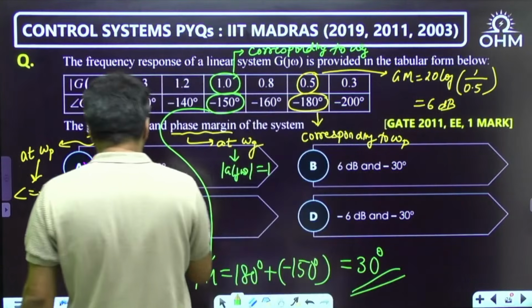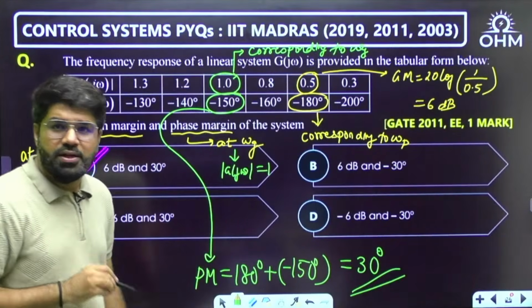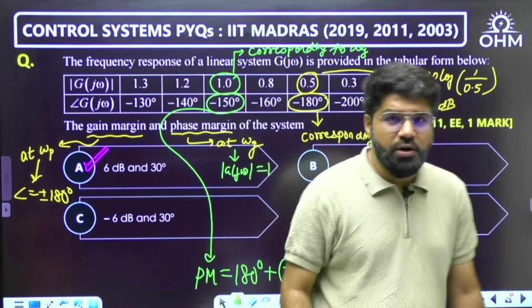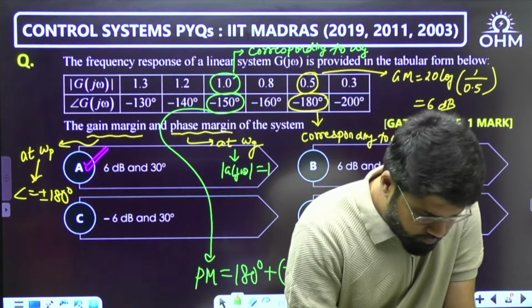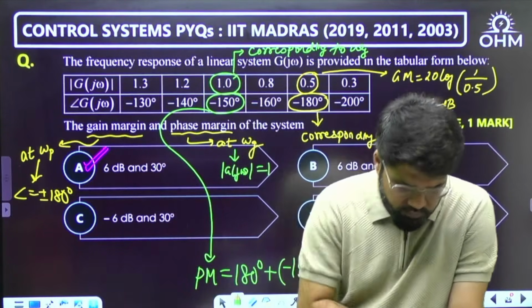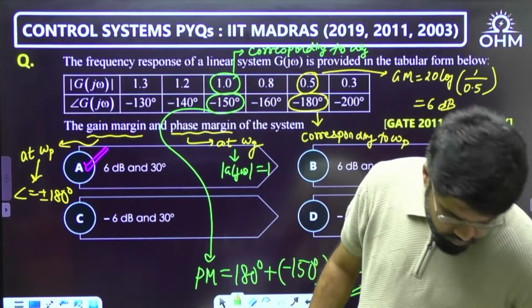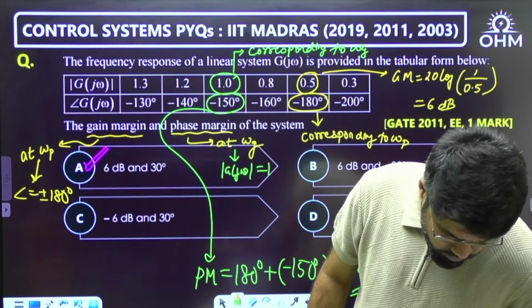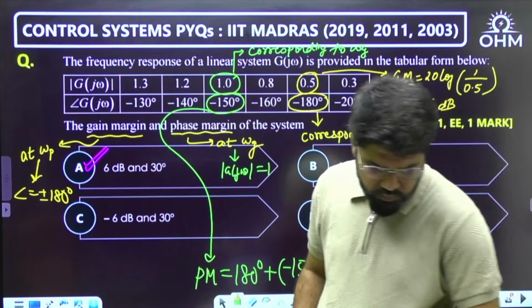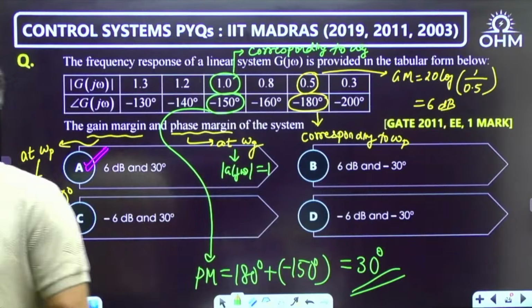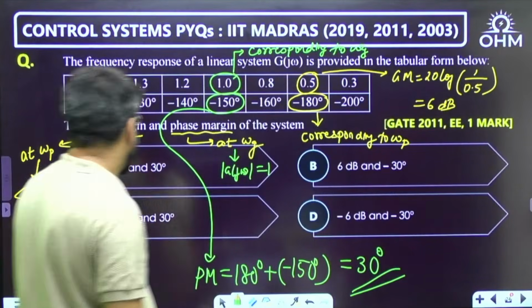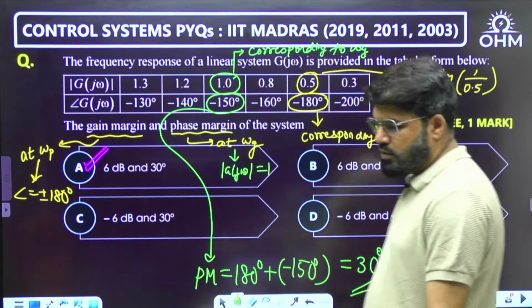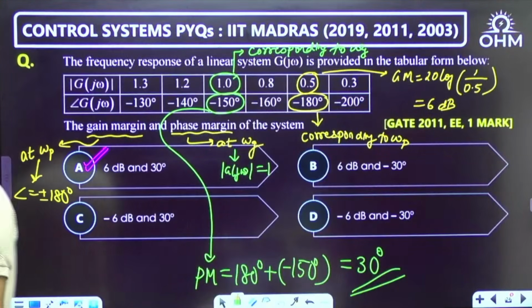That is how it becomes 30 degree, which is anyways there in option number A. Understood all? Option number A, 6 dB and 30 degree.